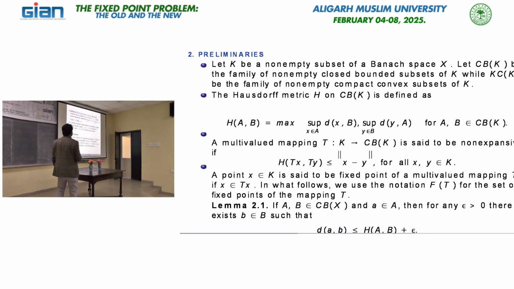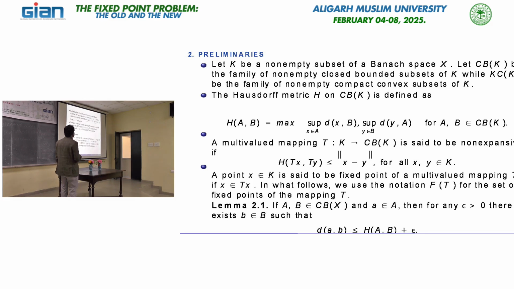A Banach space is said to satisfy the Opial condition if, whenever a sequence x_n converges weakly to x, then lim sup of the norm of x_n minus x is strictly less than lim sup of the norm of x_n minus y for distinct x and y. This is a very important property to prove the fixed point of non-expansive mappings especially, and there are some spaces that enjoy this property.